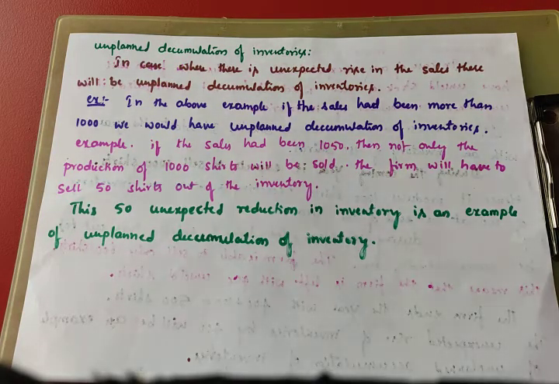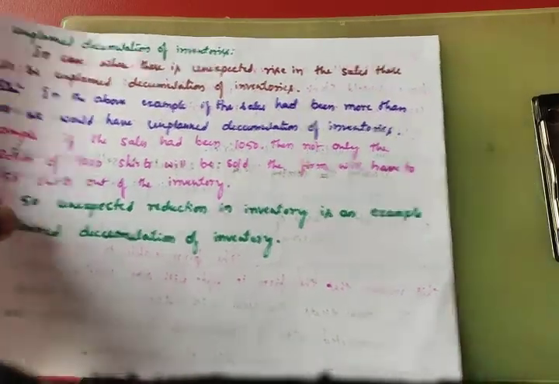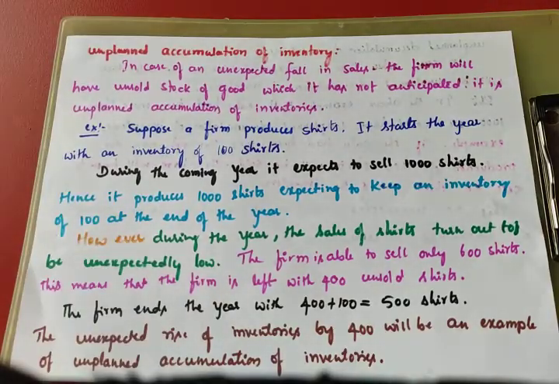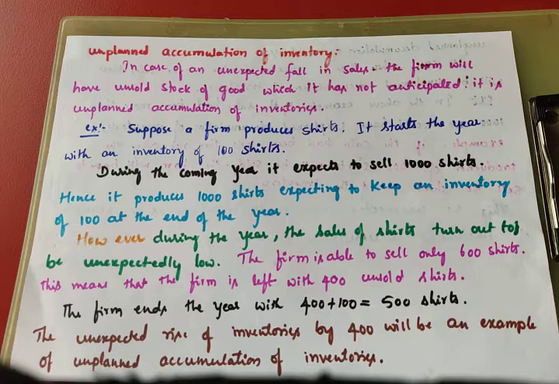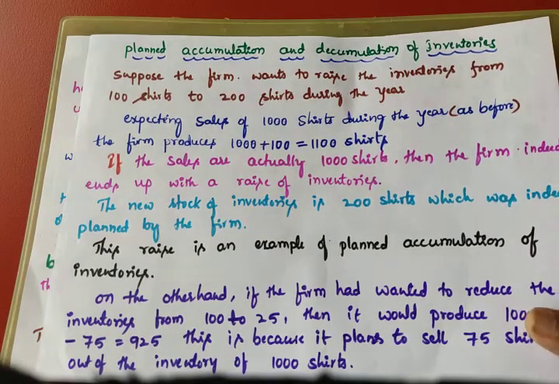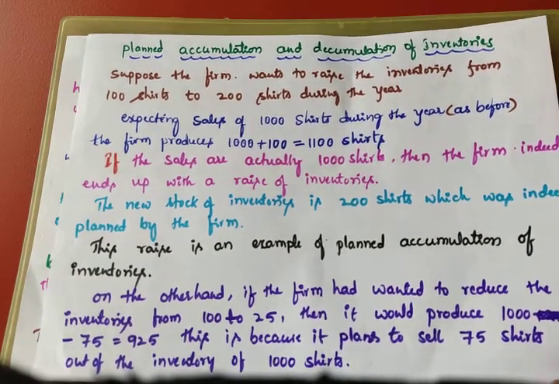Now we are going to discuss planned accumulation and planned decumulation of inventories. In the last class we discussed unplanned accumulation and unplanned decumulation of inventory. Unplanned means an unexpected fall in sales. What will happen, will stocks increase or decrease? Stocks are nothing but inventory. This also comes under the product method only.